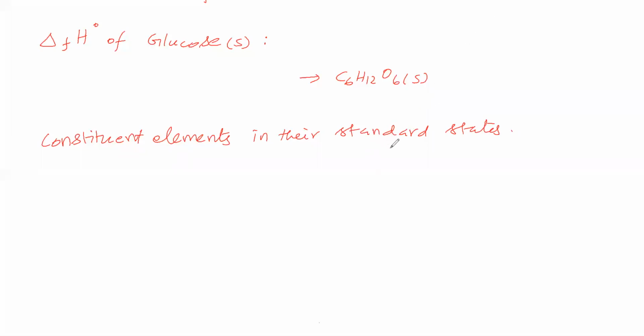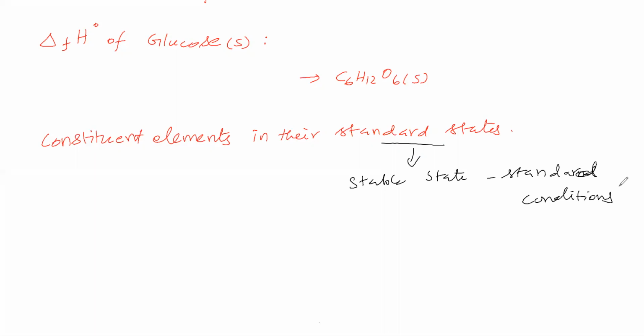This standard state means a stable state under standard conditions. So, what is standard condition? Temperature is 298 Kelvin. Pressure is 1 bar. Molarity is 1 molar. It is standard condition.